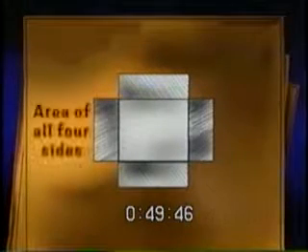Also, each side of the box is x by y because y is height. So the area of each side is xy. There are 4 sides, so the area of all 4 sides is 4xy. Thus, the total surface area is just the area of the base plus the area of the 4 sides. The formula would look like this: surface area equals x squared plus 4xy.